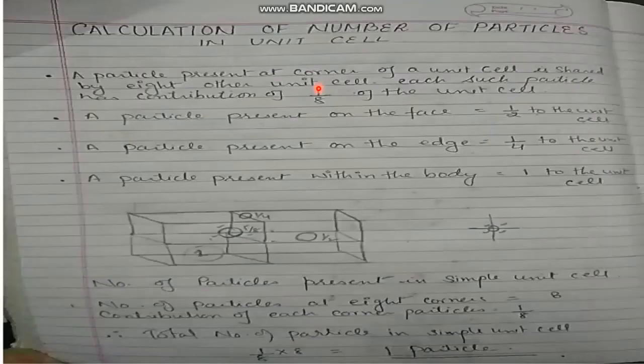We will calculate the number of particles in a unit cell. If a particle is present at the corner of the unit cell, its contribution to that unit cell is 1/8. If the particle is present at the center of a face, its contribution is 1/2 to that unit cell. A particle present on an edge contributes 1/4 to that unit cell. But if a particle is present within the body, its contribution is 1.